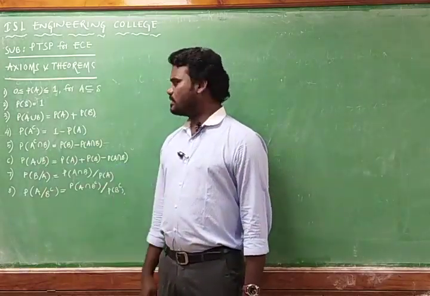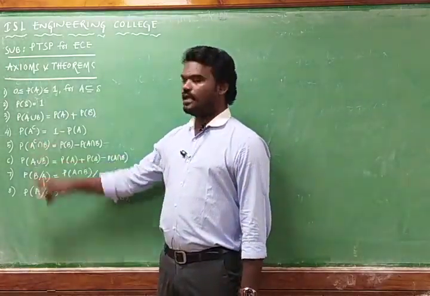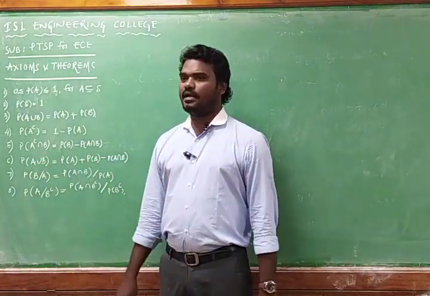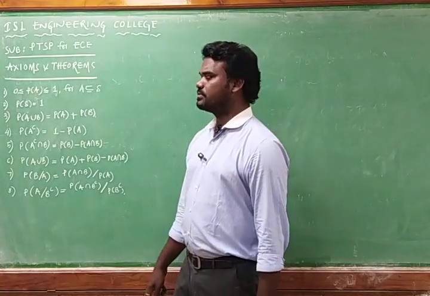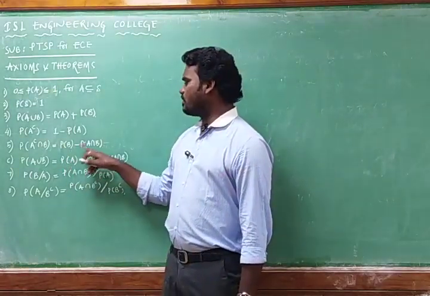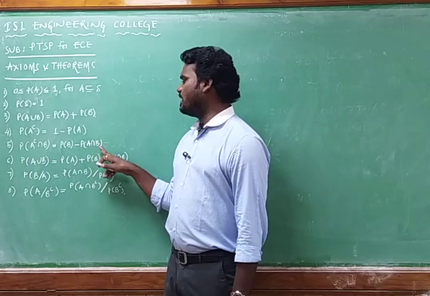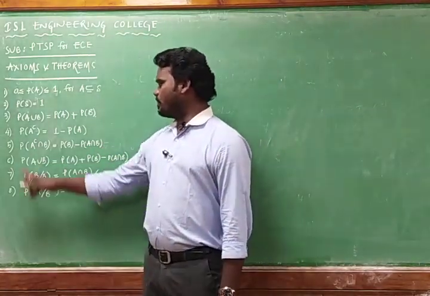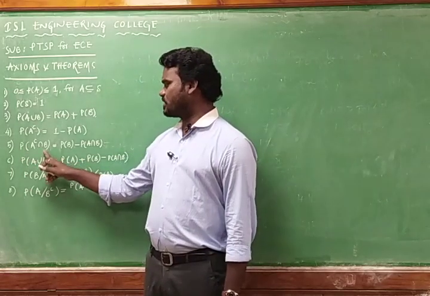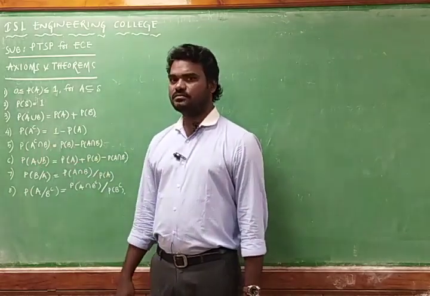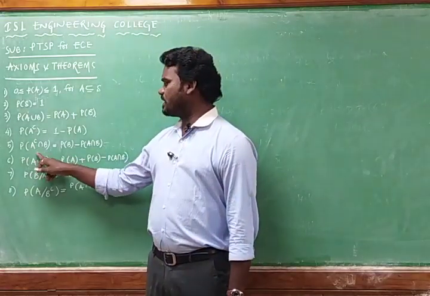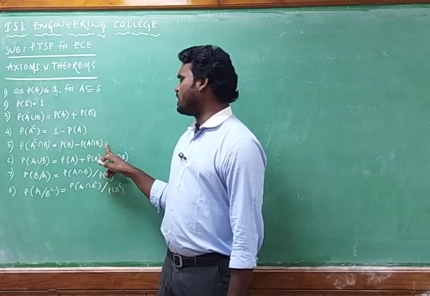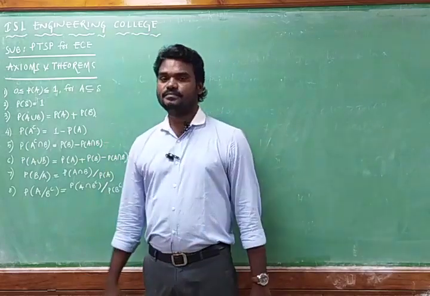Coming to the next one, the probability of A complement intersection B is equal to probability of B minus probability of A intersection B. In other words, you can write probability of A intersection B complement is equal to probability of A minus probability of A intersection B.